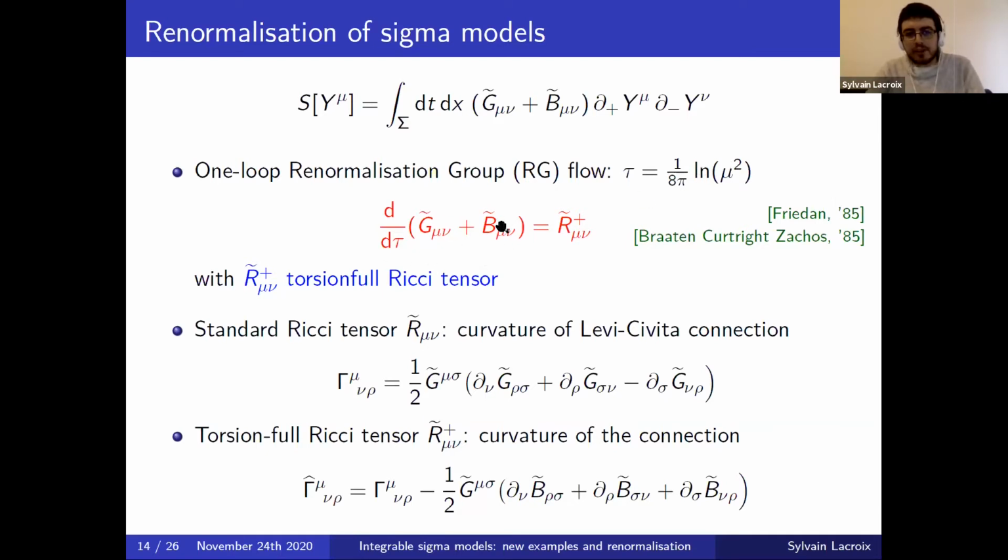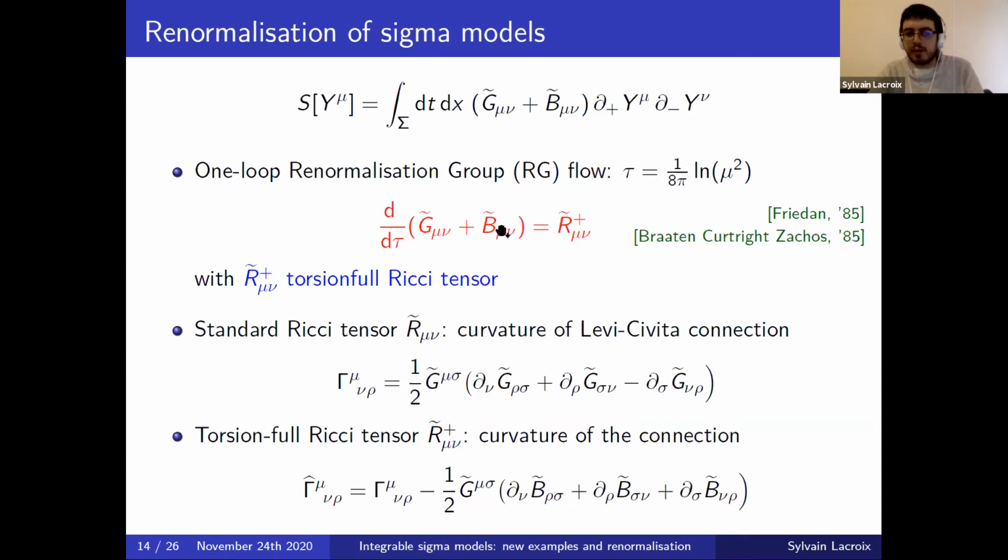And then the result is that the metric plus B field of the model flows under the RG, and its flow is given by what is called a torsionful Ricci tensor of the geometry, which is a purely geometric quantity. In the case where we have no B field, just a metric, we have not the torsionful tensor but just the standard Ricci tensor, which is the one we have, for instance, in general relativity, and which describes the curvature of the Levi-Civita connection, given by the Christoffel symbol, so with derivatives of the metric and the inverse metric.